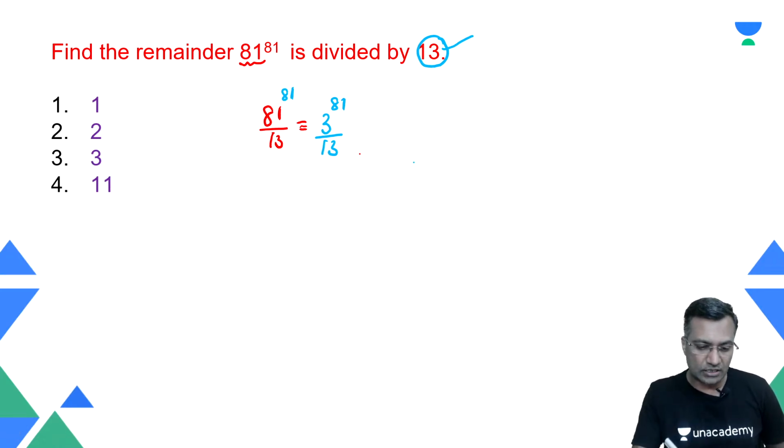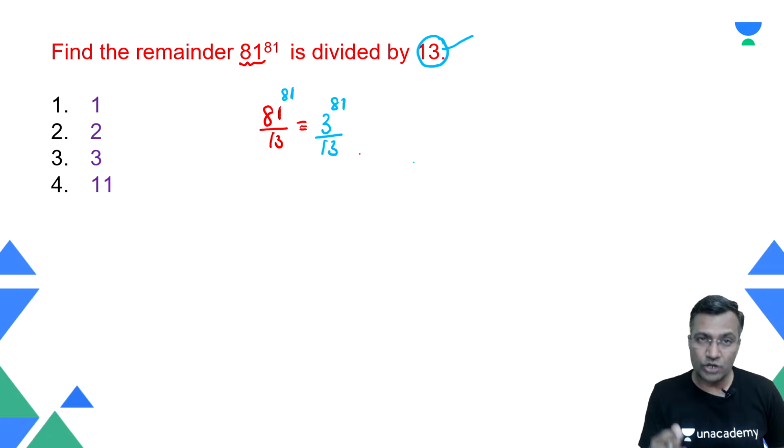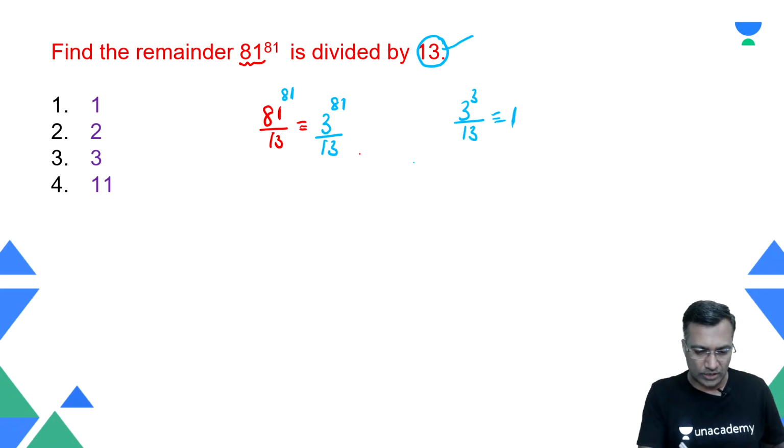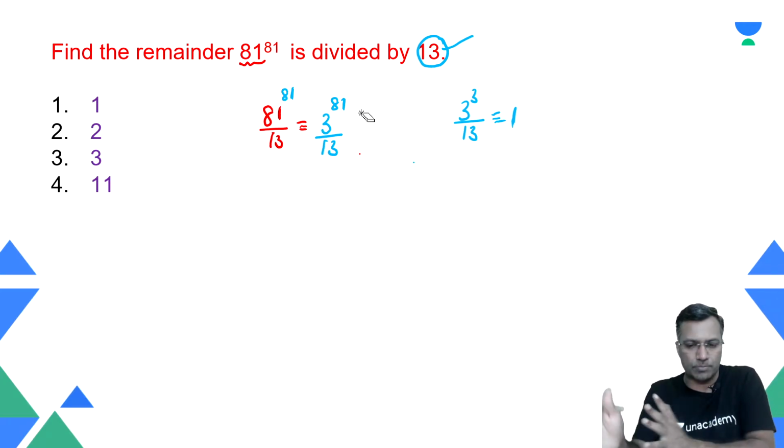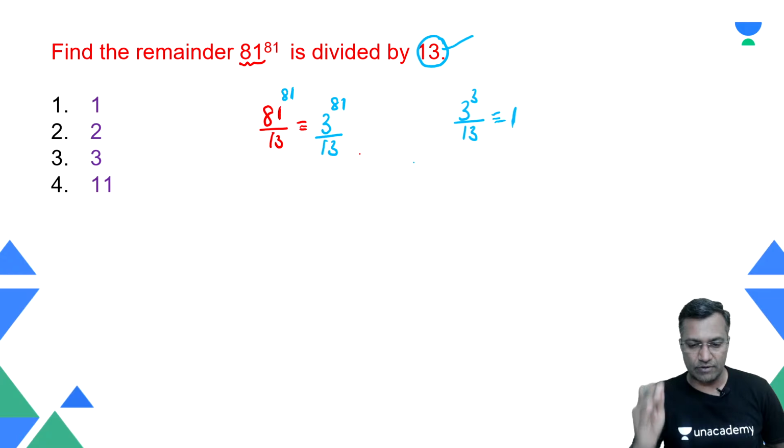So 3 raised to power 81, of course, is much larger. Therefore, 3 raised to power 81 divided by 13. Now you do a remodeling, repackaging. You know the powers of 3. When 3 power 3 is divided by 13, the remainder is 1. But then I don't know what 81 is. Start with the smaller powers. 3 power 3 when divided by 13, the remainder is 1, because 27 when divided by 13, the remainder is nothing but 1.